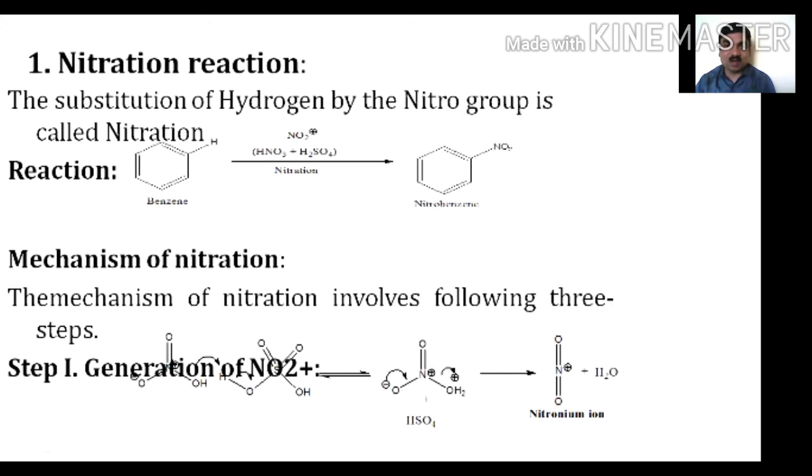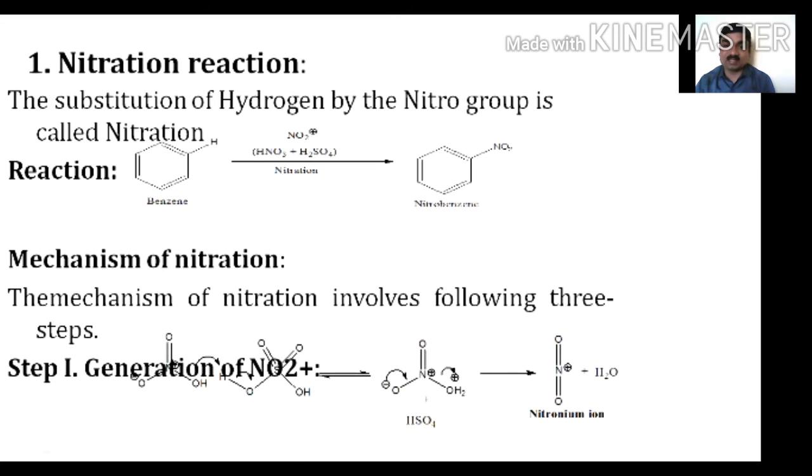So we will see how this reaction proceeds by its mechanism. We know that the mechanism is nothing but the path followed by the reactant molecule to convert into the product. So the mechanism of nitration involves the following 3 steps, as we studied in the previous general mechanism. First step, generation of the nitronium ion.